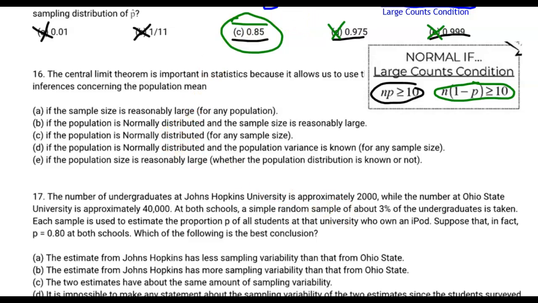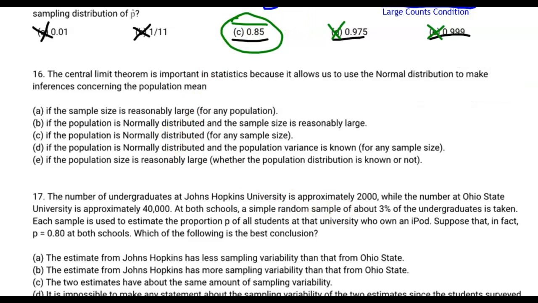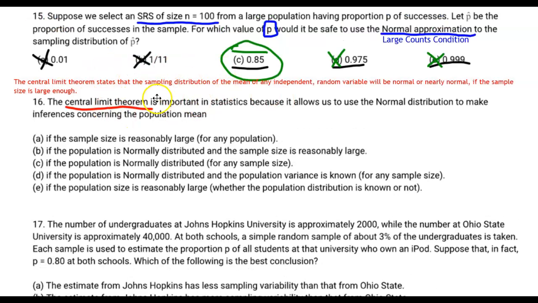For question 16, let's move some of this other stuff out of the way. This is another fiddly question about the central limit theorem. Remember the central limit theorem we talked about before, and I brought it back just in case you forgot. Now let's try to find what the central limit theorem doesn't say. This is saying the central limit theorem is important because it allows us to use the normal distribution if the sample size is reasonably large, if the population is normally distributed.